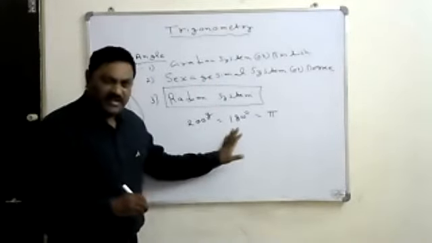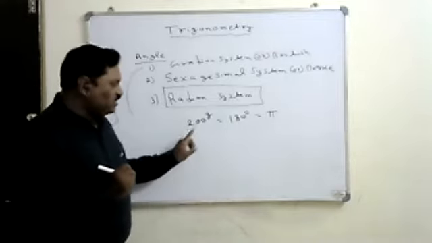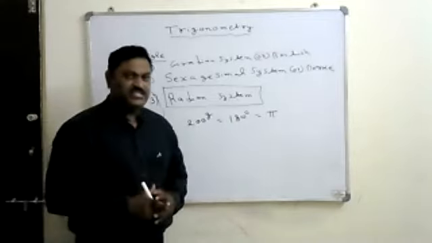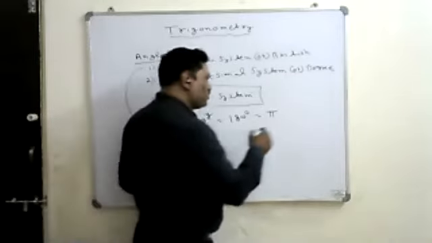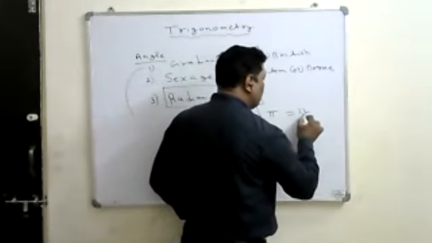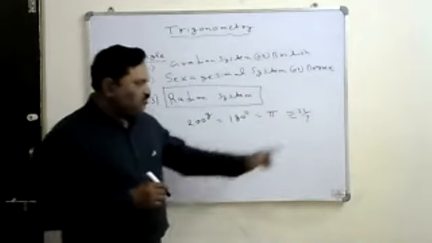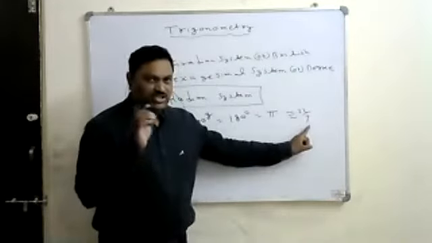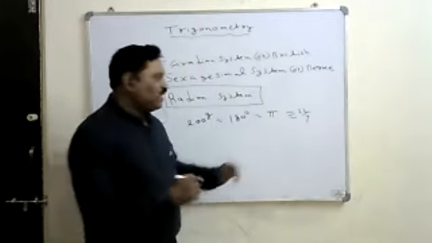So 200 gradient and 180 degree were taken as pi radian. Pi is approximately equal to 22 by 7, but not exactly equal to 22 by 7, because 22 by 7 is a rational number, but pi is an irrational number.